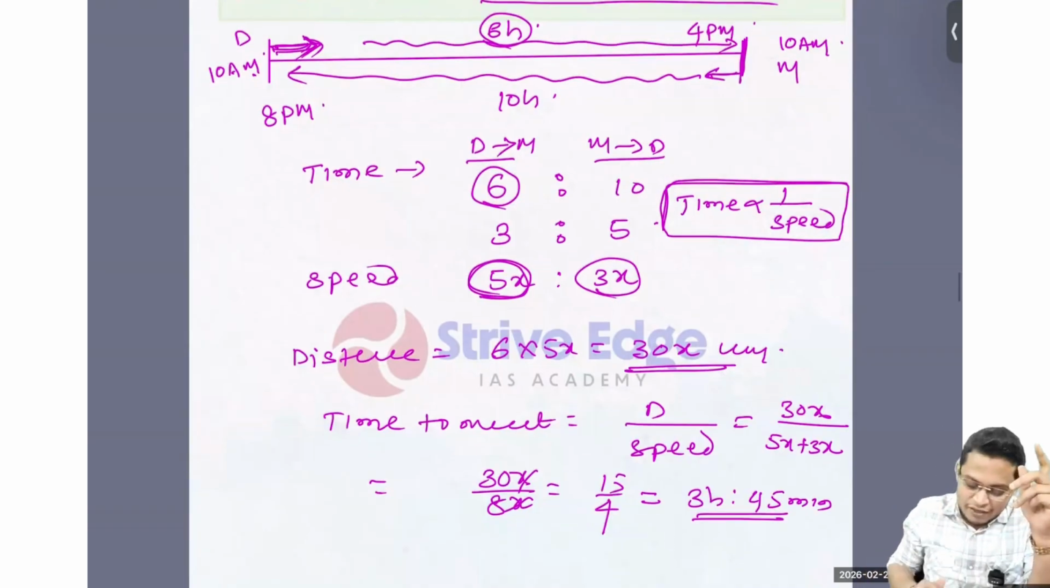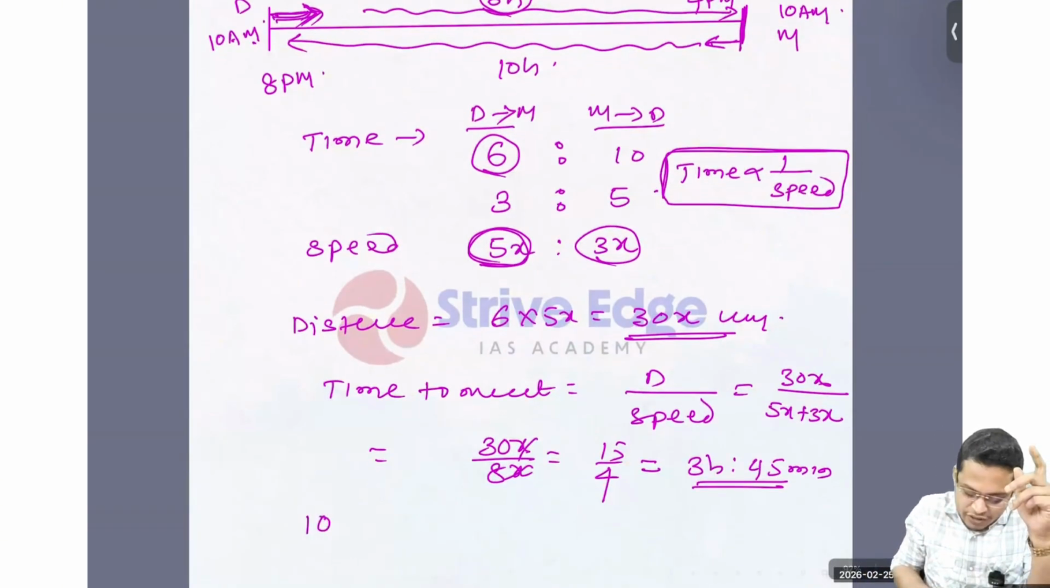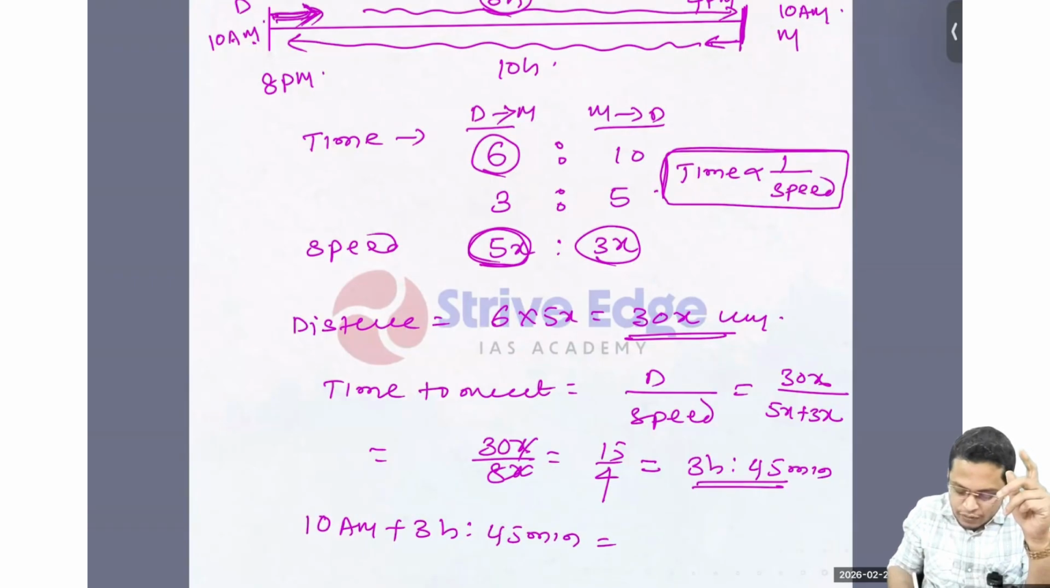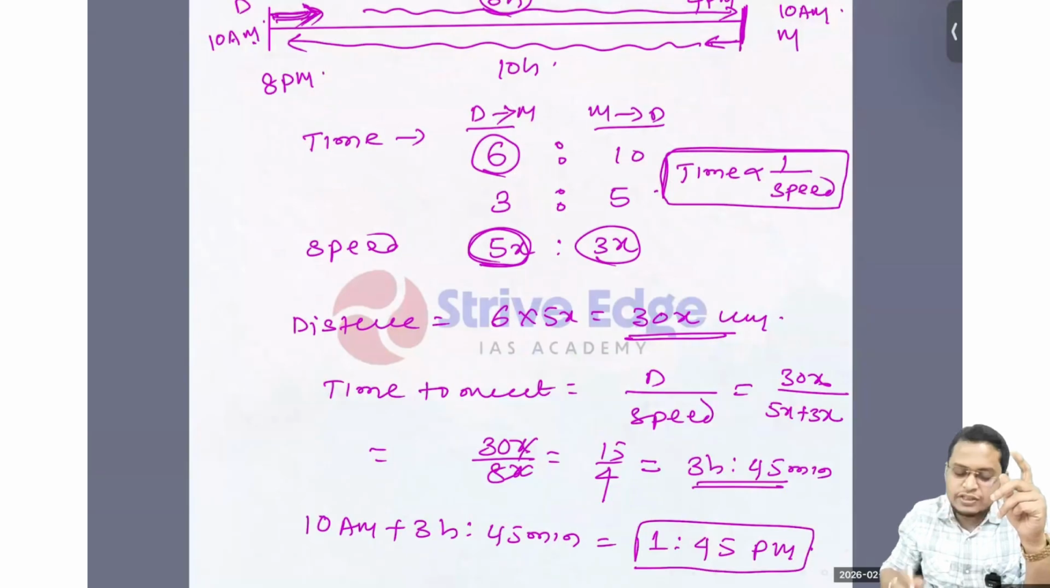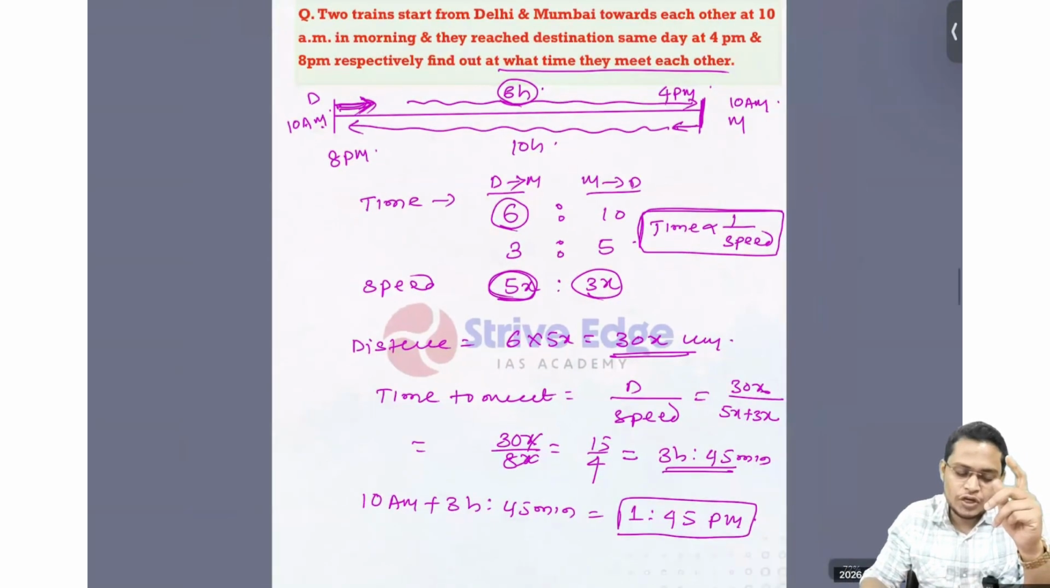At what time they have just started their journey? So 10 a.m. plus 3 hour and 45 minutes. So what time they will meet? So they will meet at 1:45 p.m. So this is the time they will meet after their journey.